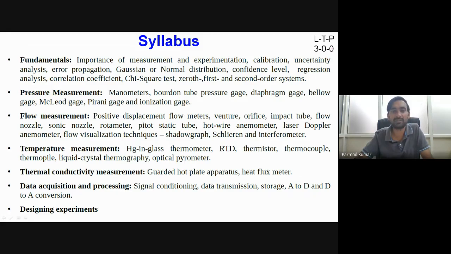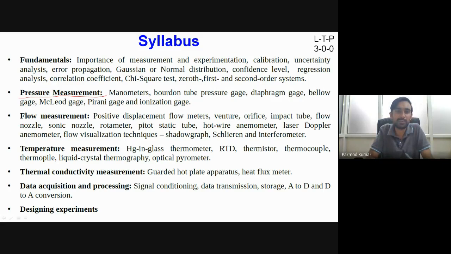For example, what is Gaussian or normal distribution, confidence level in experiments, and regression analysis, etc. While we are having some set of experimental data which is obtained, then what different ways we can employ for analyzing that data.